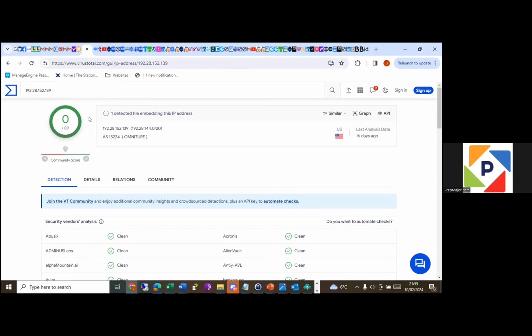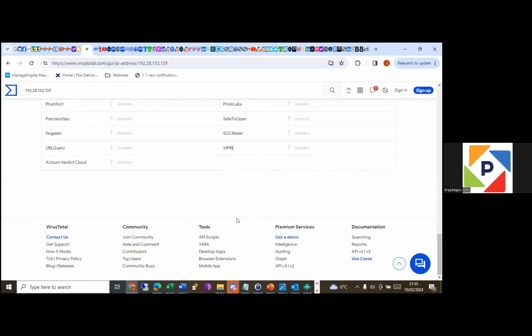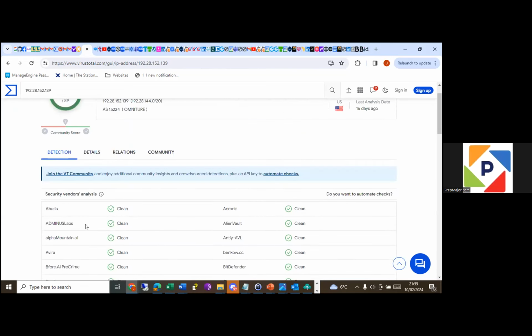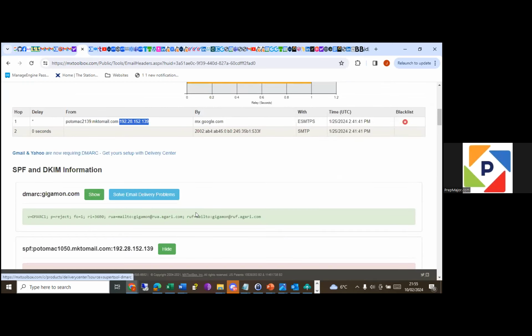For example, I can create an account. If I feel like something is bad, and I can prove that it's bad, then I can post it. So this is like a community. So the fact that they said it's clean doesn't mean it's clean. It might just mean that somebody has not reported that particular IP address. But let's see. We'll know.